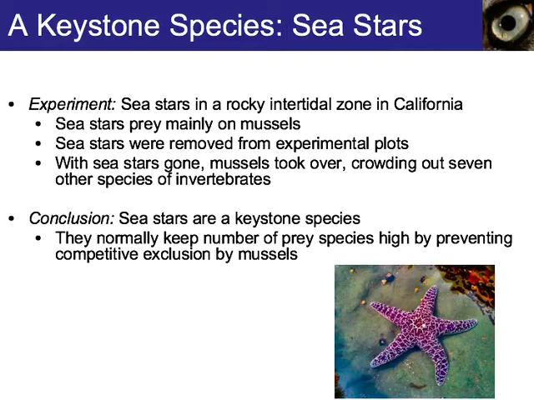Sea stars were removed from an experimental plot in the ocean. With the sea stars gone, the mussels took over, crowding out 7 other species of invertebrate. Once those mussels were no longer controlled by the sea star population, they basically took over, killing 7 other species. So the conclusion is that the sea stars are keystone species. They normally keep the number of prey species high by preventing competitive exclusion by the mussels.